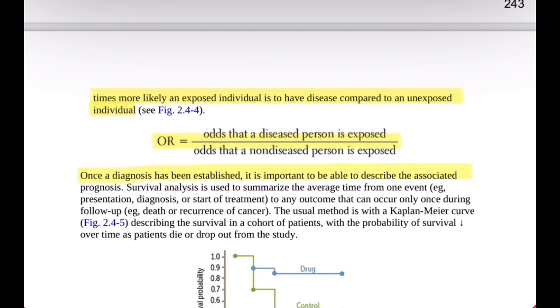Once a diagnosis has been made, it is important to describe the prognosis, that is, how long patients survive or remain disease-free. Survival analysis summarizes the average time from an event such as diagnosis or the start of treatment to an outcome such as death or recurrence of disease. This is often illustrated with a Kaplan-Meier curve, which shows how the probability of survival decreases over time as patients die or leave the study.